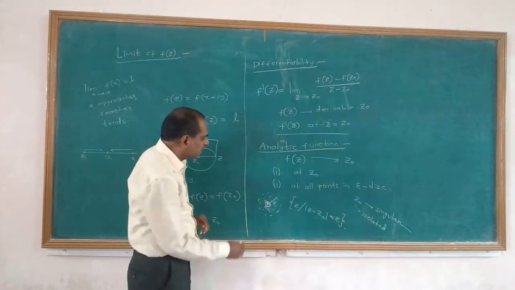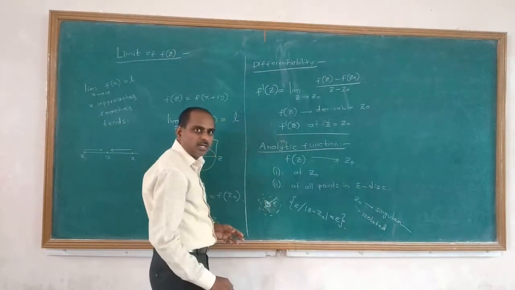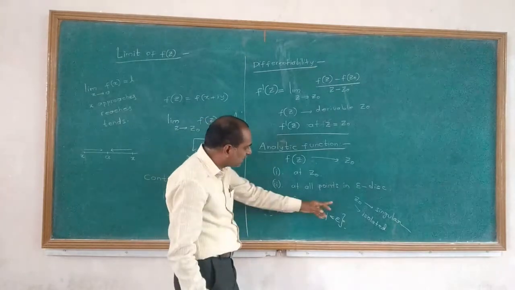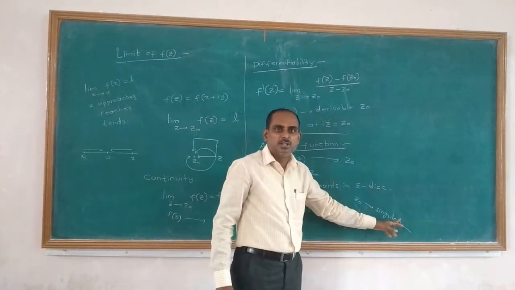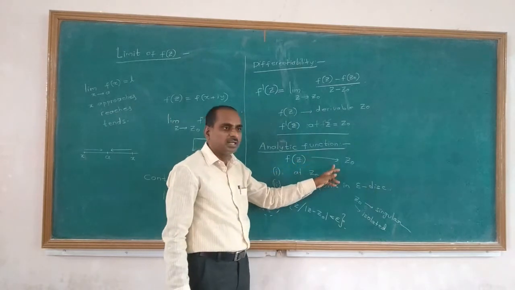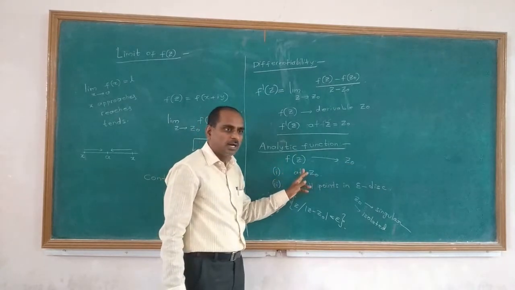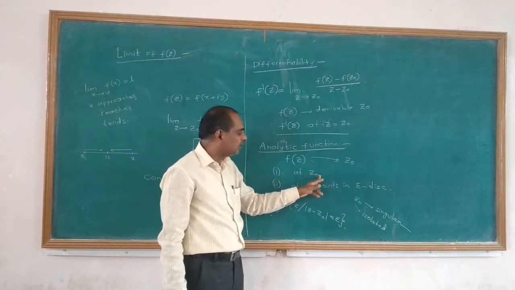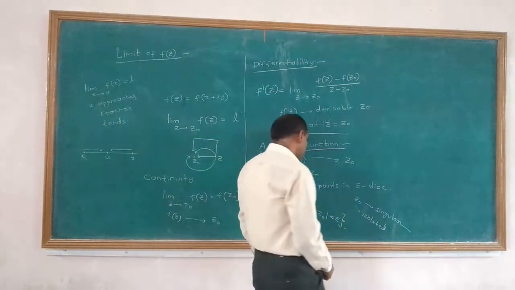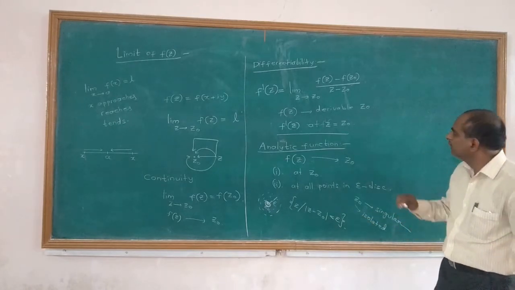But sometimes f of z is differentiable at all points in the epsilon neighborhood of z0, but it is not differentiable at the particular point z0 only. At that time z0 is called an isolated singular point. So once again we say that f of z is said to be analytic at a particular point z0 if f of z is differentiable at the point z0 and also at all points in the epsilon neighborhood of z0. So that is the meaning of analytic function, isolated singular point and singular point.